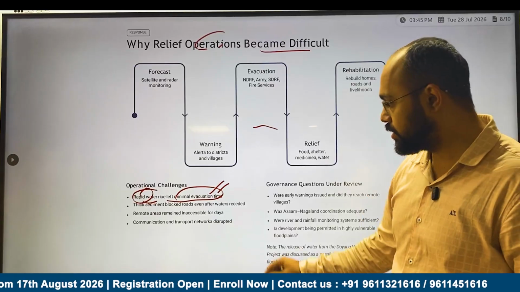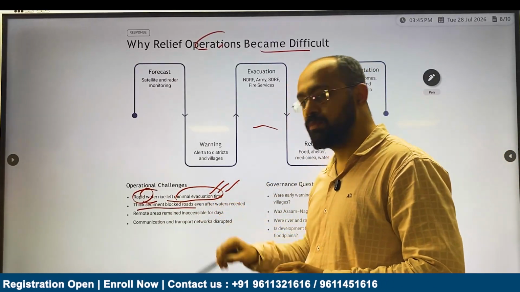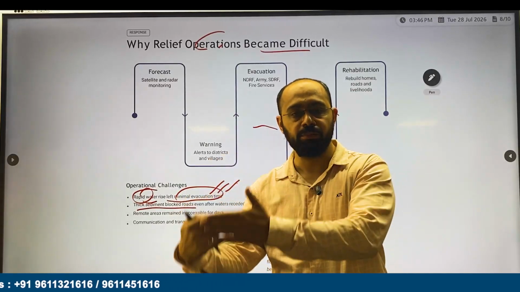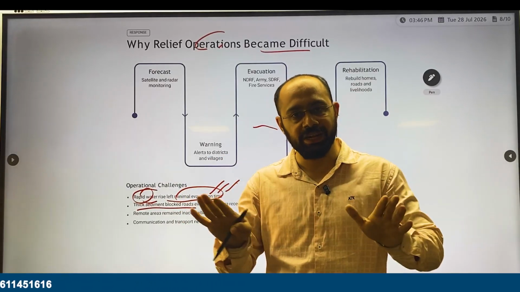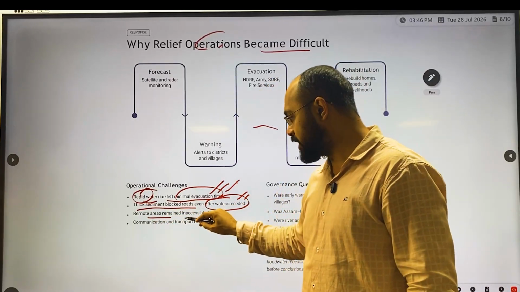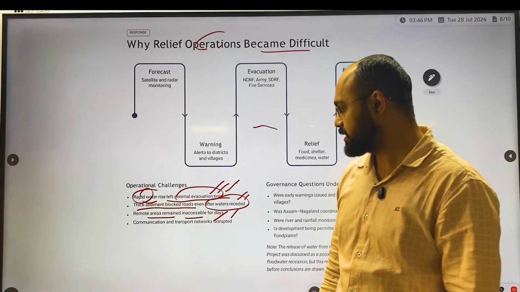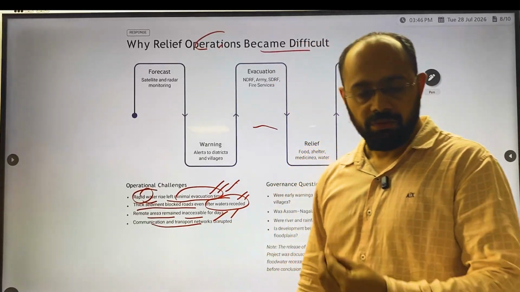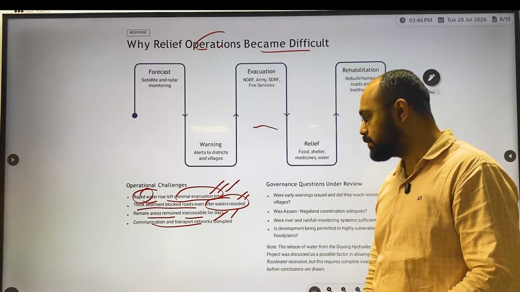The next reason is thick sediment blockage. The sediment carried by this river has been deposited on land areas. This sediment has blocked roads after the water receded. Remote areas remained inaccessible for days, and even communication and transportation could not reach the places where people were affected by this particular flood.